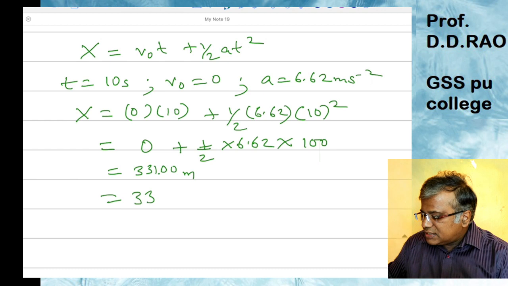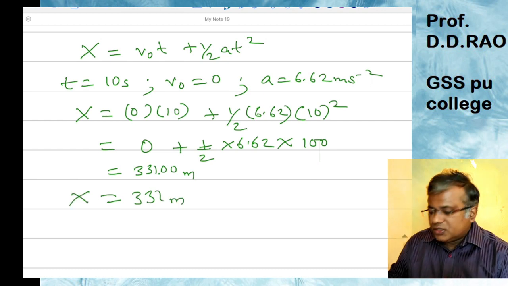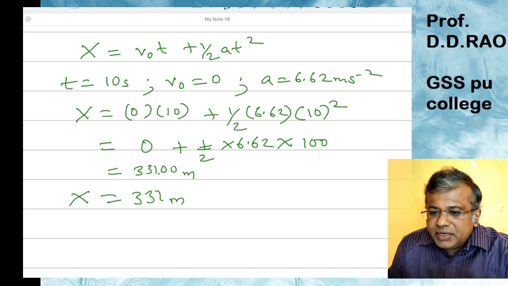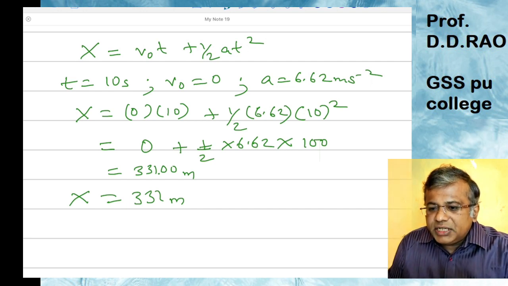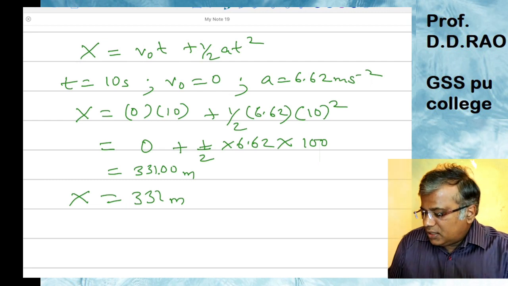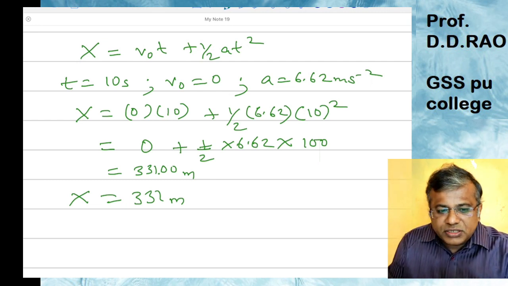So the answer is 331 meters. In this way, you can calculate the displacement after 10 seconds. So the displacement is 331 meters.